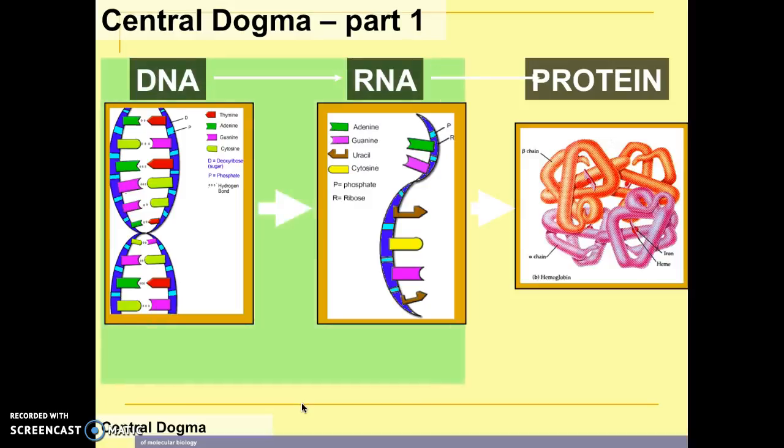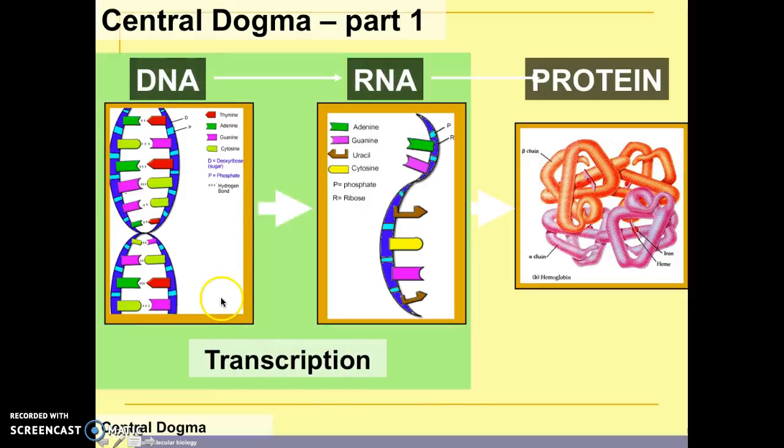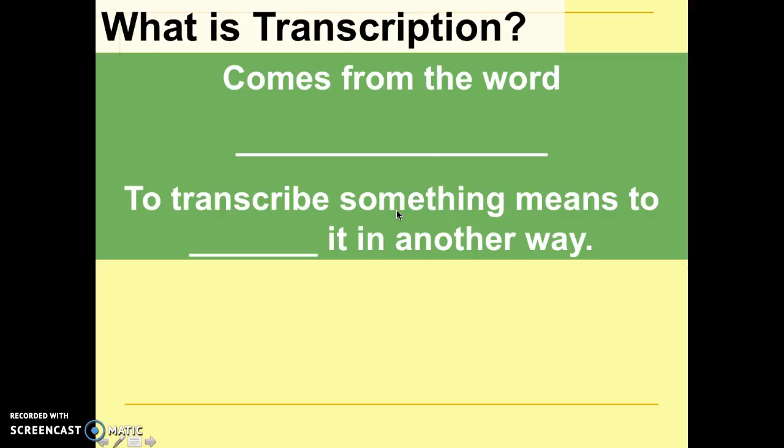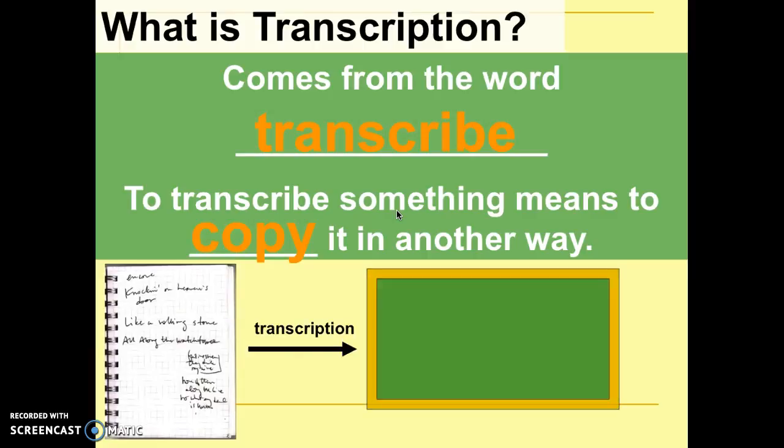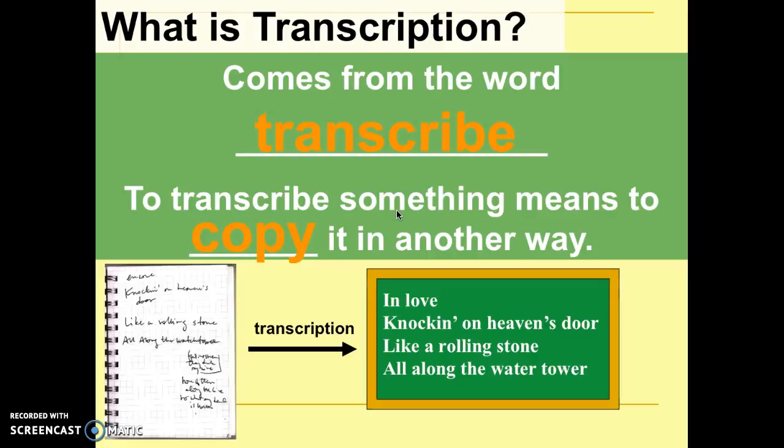So today, specifically, transcription. How do we turn DNA into RNA? What is transcription? We've heard the word before, and it sounds like the word transcribe, and that's exactly what we're doing. We're transcribing the information in DNA into RNA, because RNA is what is going to leave the nucleus and tell the ribosomes what types of proteins to make. To transcribe something means to copy it in a different way. An example down here is scratch paper type writing, and we're able to transcribe it into these lyrics that are very clear.